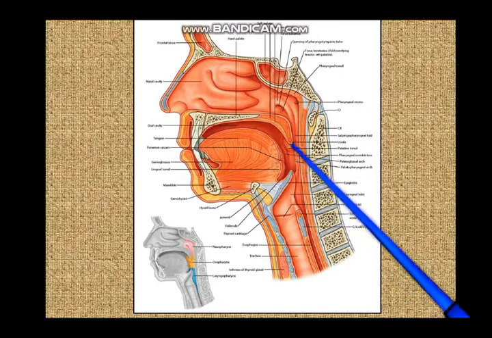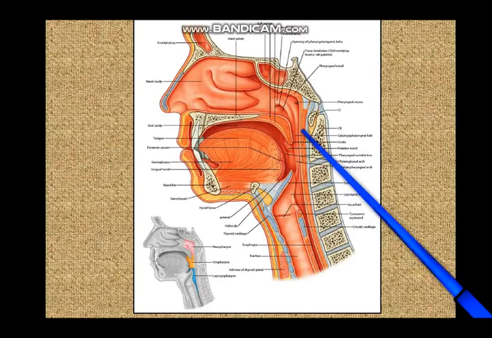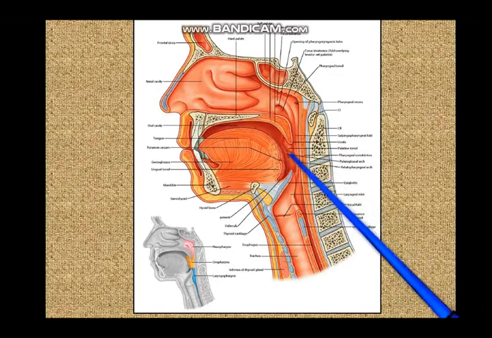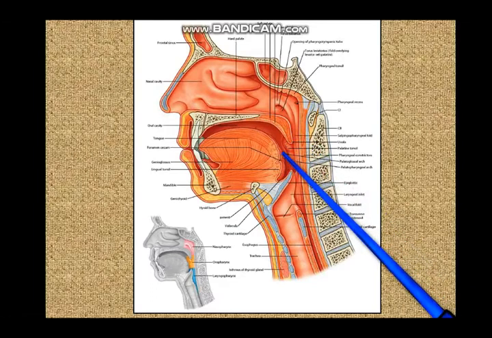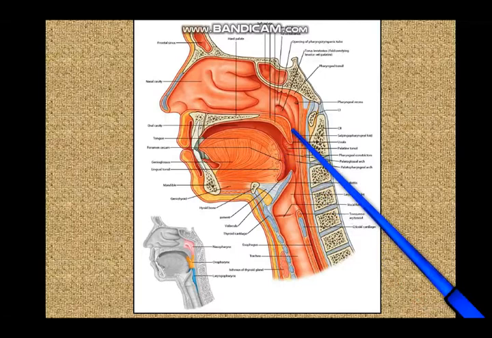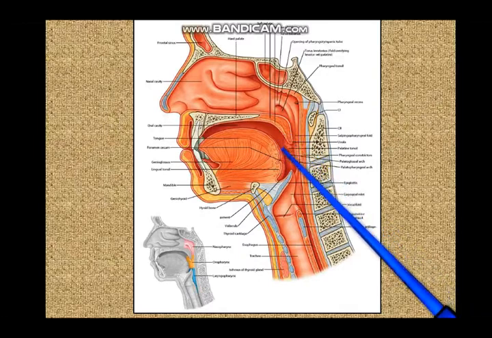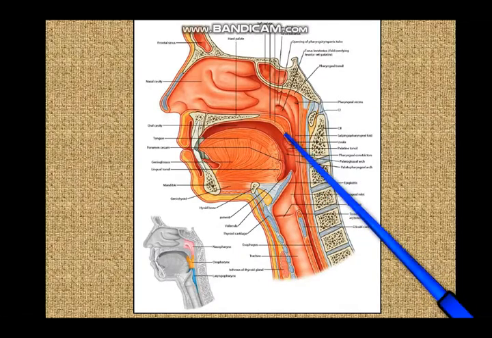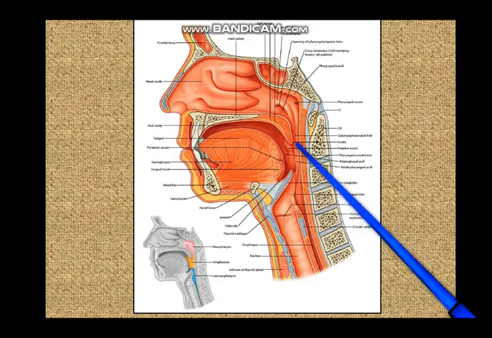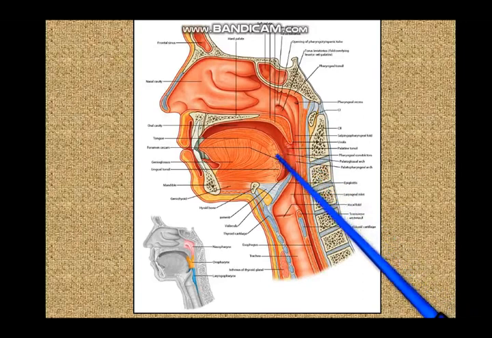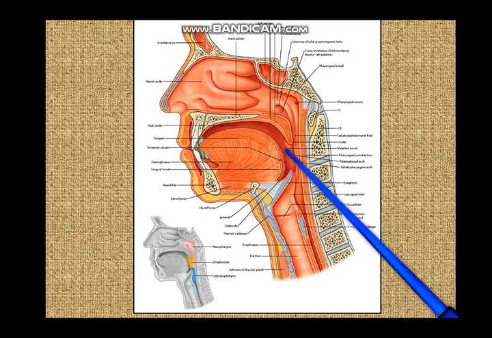Now this tonsil has a medial surface, a lateral surface, an anterior border, a posterior border, an upper pole and a lower pole. So the lateral surface bears the hemicapsule and is related to all those structures that we were mentioning just now. The anterior border is related to the palatoglossal fold and it insinuates itself behind that fold. Posterior border is related to the palatopharyngeal fold, it insinuates itself over there, and the lower pole is attached to the sides of the tongue by a ligament, the suspensory ligament of the tonsil.